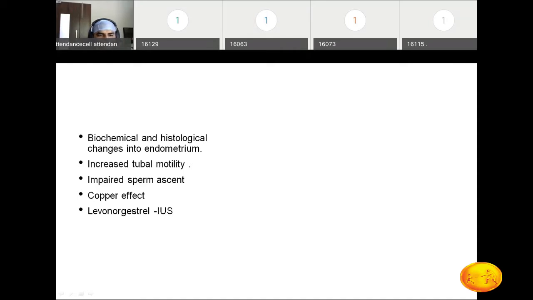Then the last one is the levonorgestrel-releasing intrauterine device. We'll discuss the action of levonorgestrel after some time. So the three important points for the mechanism of action: one is the biochemical or histological changes.